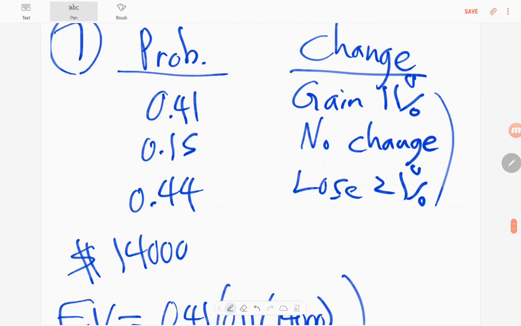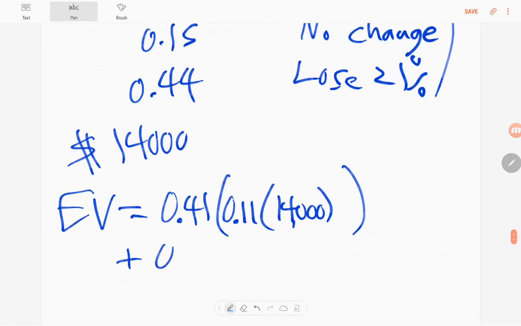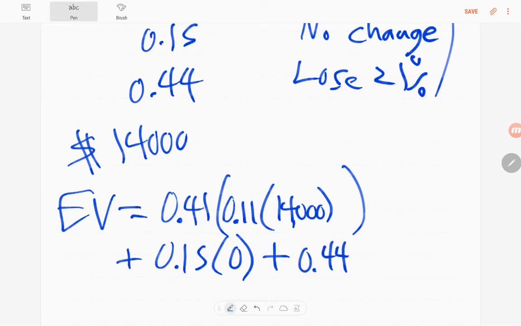The second possible outcome is that there is no change. That means we don't gain or lose anything, so put a 0 there. And the third possible outcome is that we lose 21% of our money. So make sure you make it a negative and just take 21% of 14,000. Just put a negative sign there.